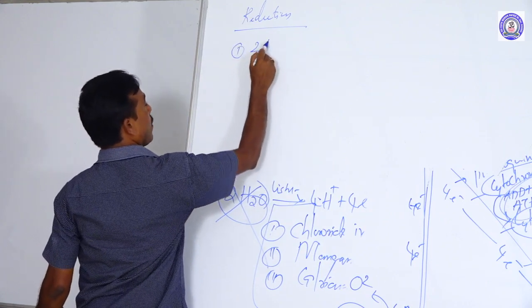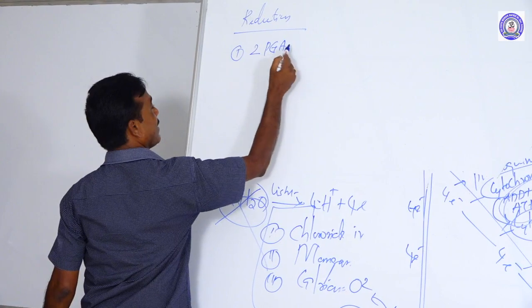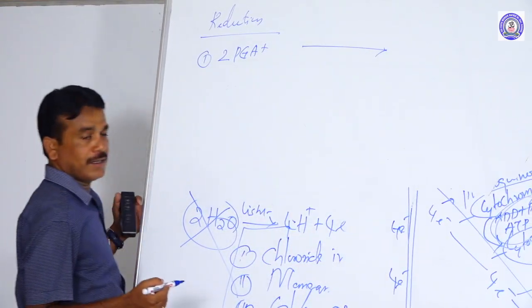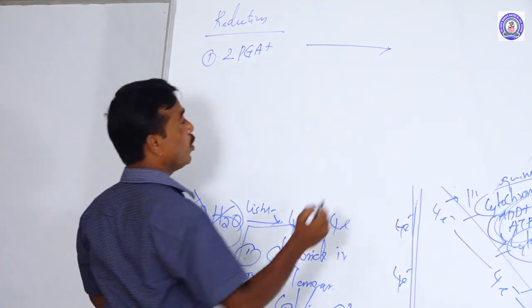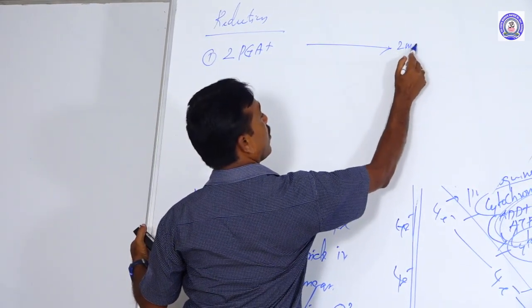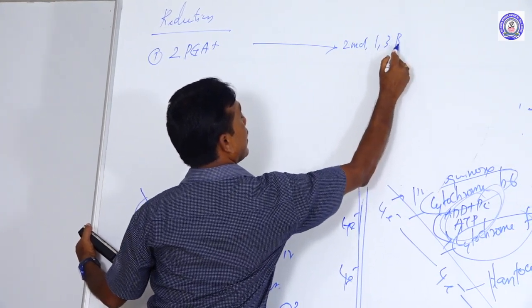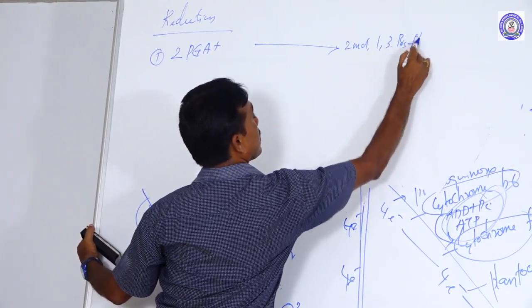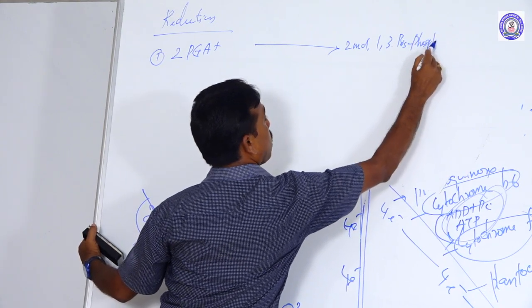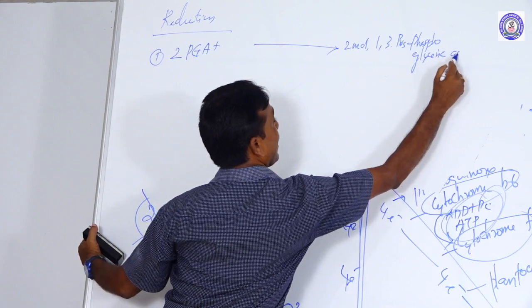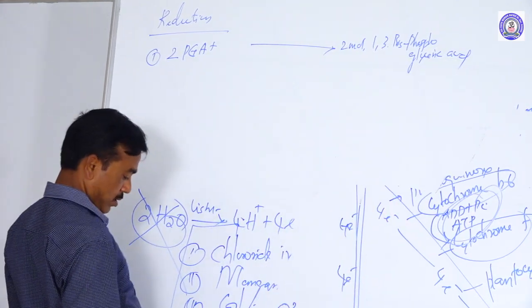Two molecules of phosphoglyceric acid are converted into two molecules of 1,3-bisphosphoglyceric acid.